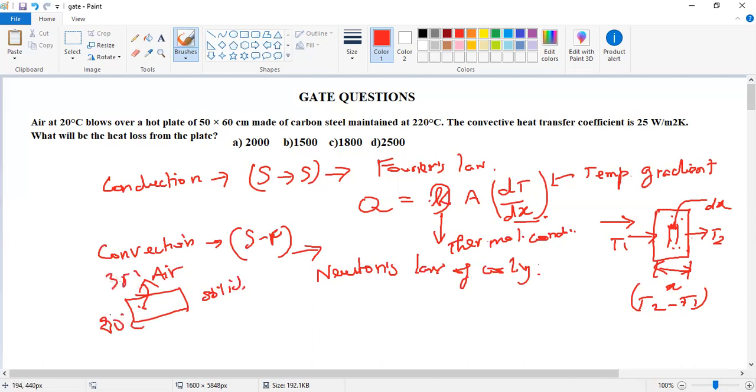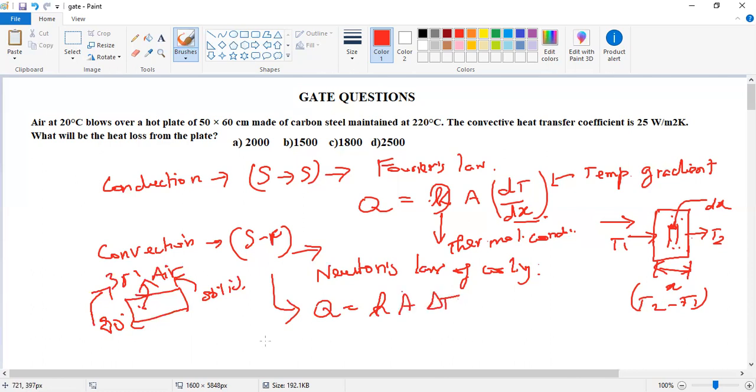Heat transfer occurs from the higher temperature region to the lower temperature region, so this is solid to fluid medium. The formula of Newton's law of cooling is Q equal to h A delta T.